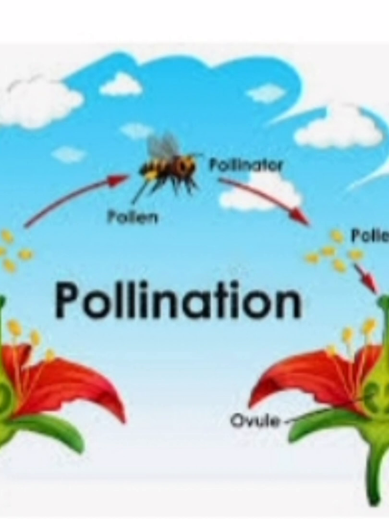So for pollination, or for growing a fruit from a flower, there is a requirement of the male reproductive part of the flower, which is called the stamen, and the female reproductive part of the flower, which is called the pistil. Again I will repeat, what is pollination? Pollination is the process of transferring pollen grains from the anther to the stigma of the pistil. So what is the anther? The anther is the upper part of the stamen.